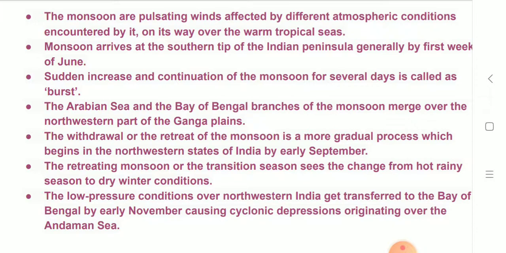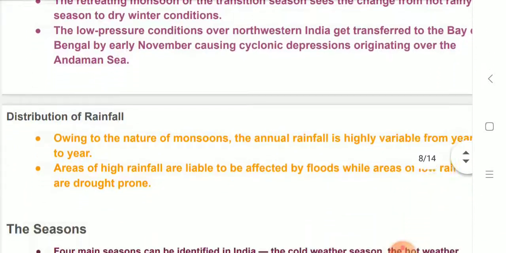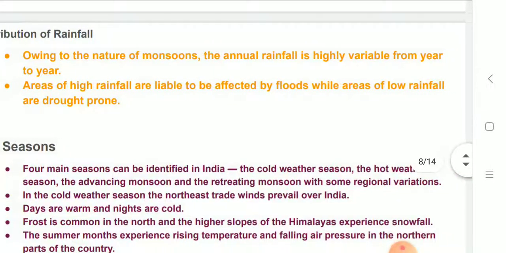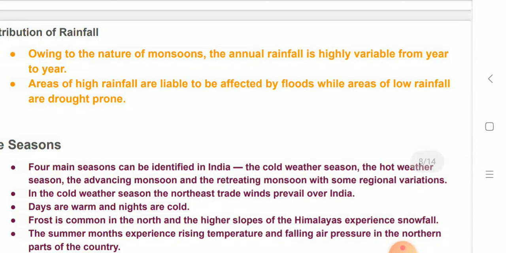The retreating monsoons or the transition season sees the change from hot rainy season to dry winter season. The low pressure conditions over northwestern India get transferred to the Bay of Bengal by early November, causing cyclonic disturbances originating over the Andaman Sea. Owing to the nature of monsoon, the annual rainfall is highly variable from year to year. Areas of high rainfall are liable to be affected by floods while areas of low rainfall are drought prone.